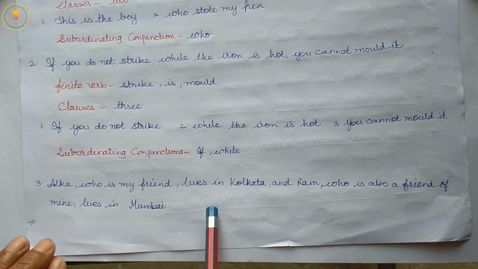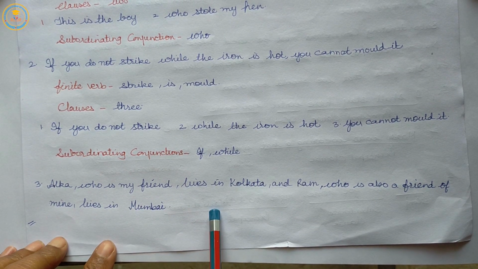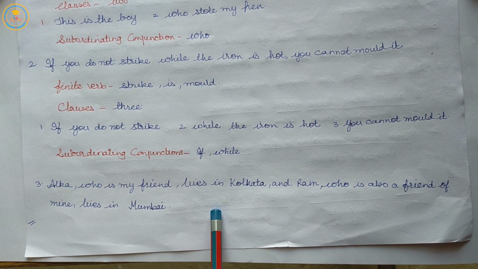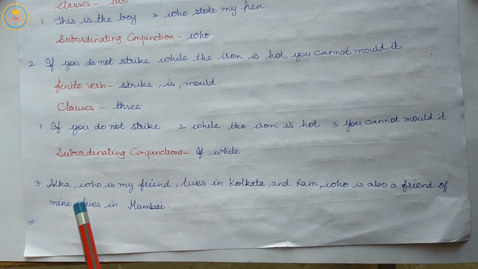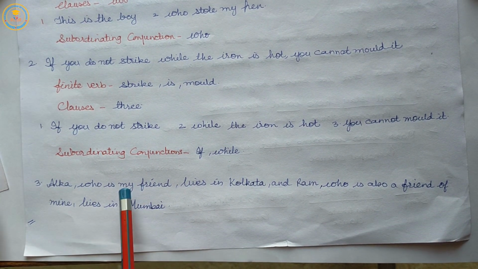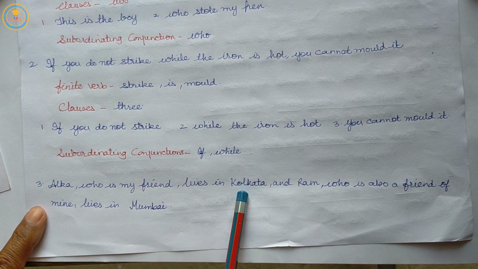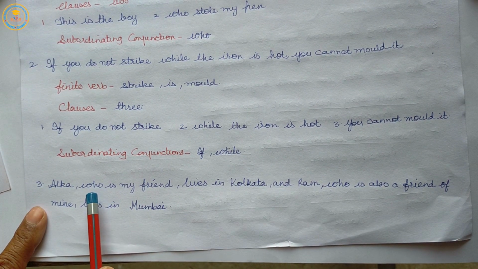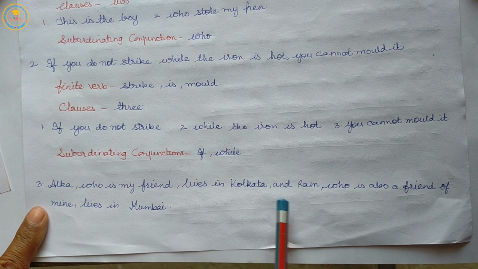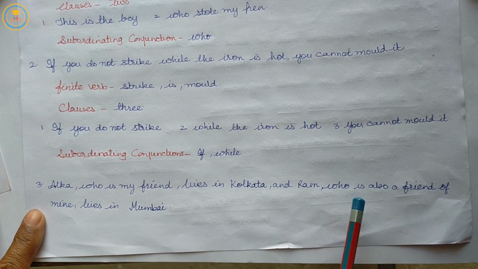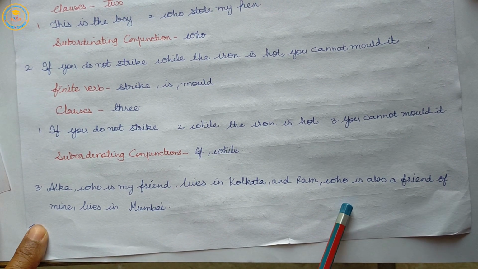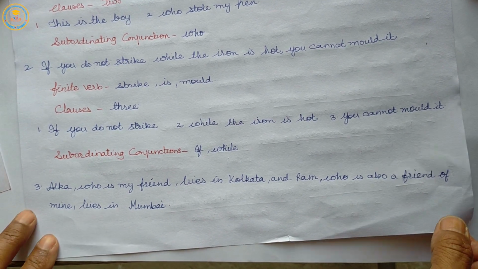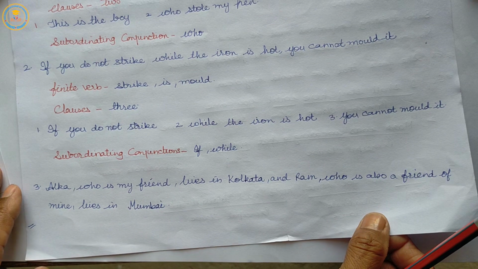So, this sentence consists of 4 clauses: Alka lives in Kolkata, who is my friend, Ram lives in Mumbai, and who is my friend is the 4th clause.